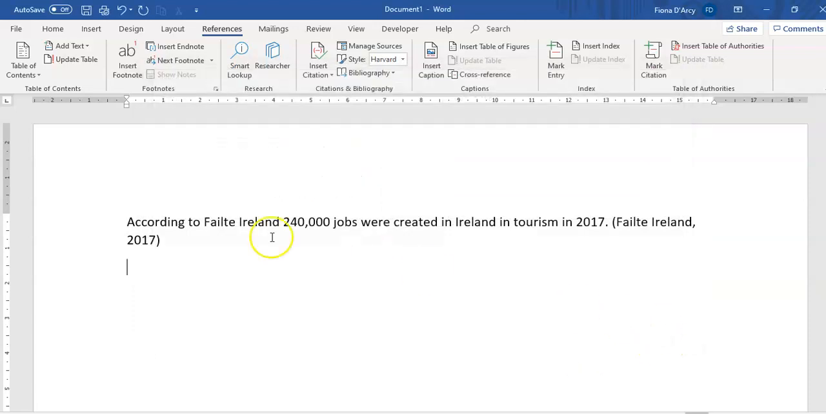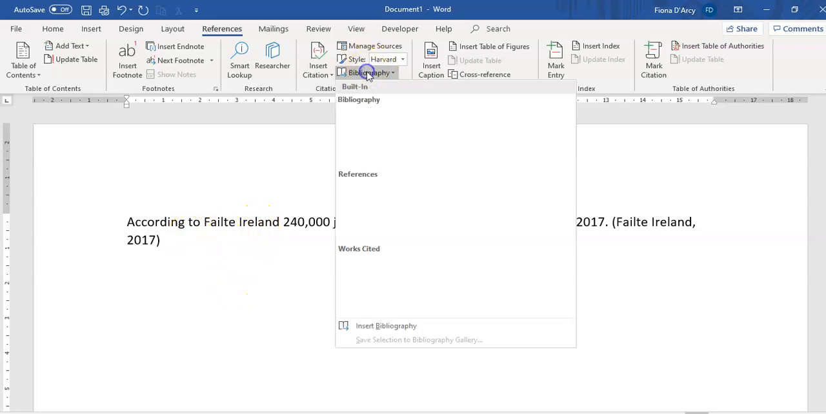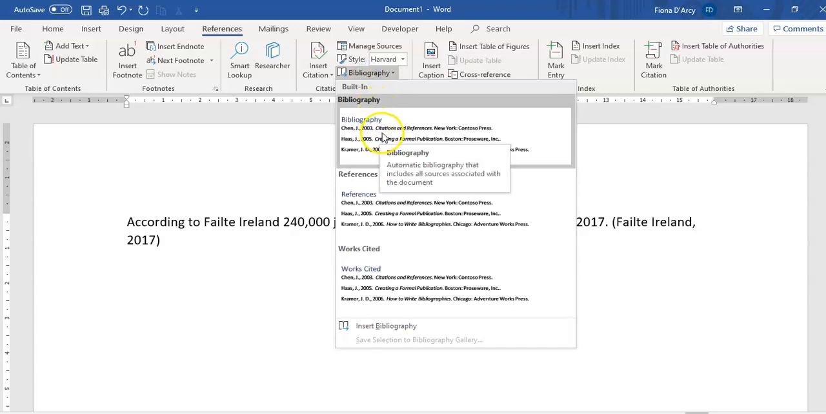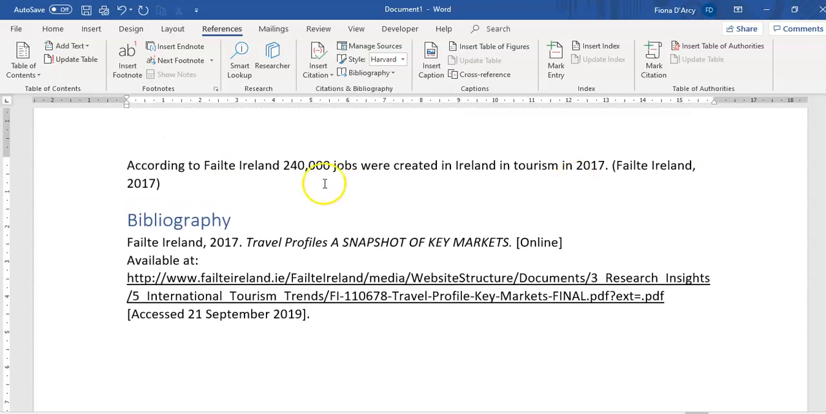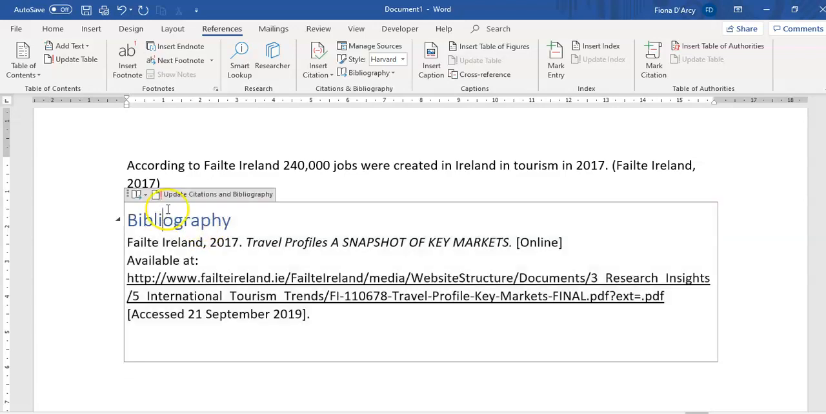If I close that, that's finally the last thing that you do. When you've all your references put in, you can click on Bibliography. I'm going to choose this first option here, and we can see how that will look. If we've put in 20 or 30 citations in our document, Word will automatically put them in alphabetical order, so it looks very professional. And if at any stage we add in extra citations, we can click on the bibliography and update it, and it will add in your new citations.